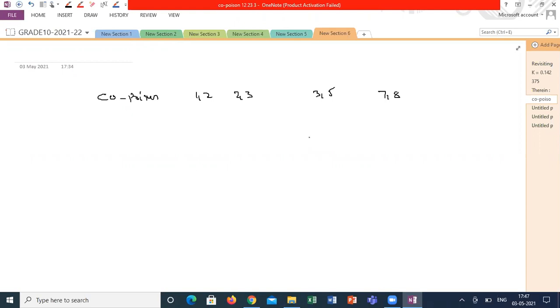Co-primes means you have to select two numbers in such a way that the common factor should be only 1. 22 and 21, 54 and 67, 34 and 79, 10 and 11. Don't confuse, both numbers need not be primes. Even both numbers can be non-primes also, like 99, 100.